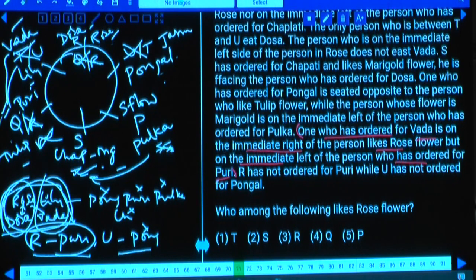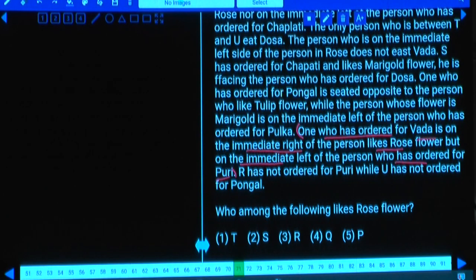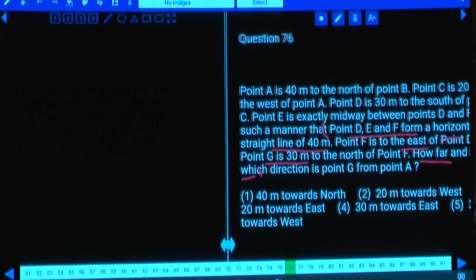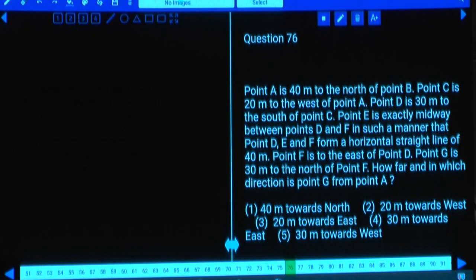Shall I start with this one, question number 76. Then in this question number 76, point A is 40 meters to the north of B. If you take B at this place and A is 40 meters to the north of B, this is 40, and C is 20 meters to the west of A. D is 30 meters to the south of C. This D is just 30 meters to the south of C. The total distance is 40, here this is only 30.